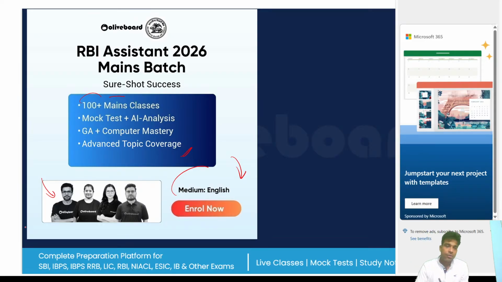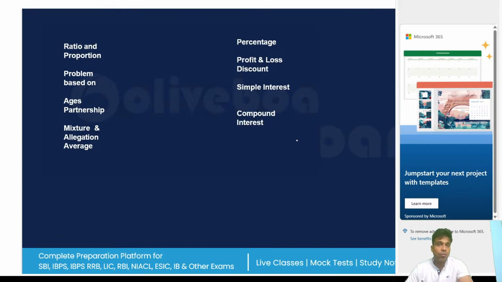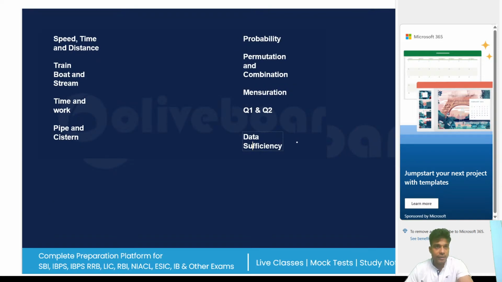You can also tag an educator if you have any doubt. So if you have problems, please tag us and we will solve your problems. Now let's come to the key: what we are basically going to cover in this batch.